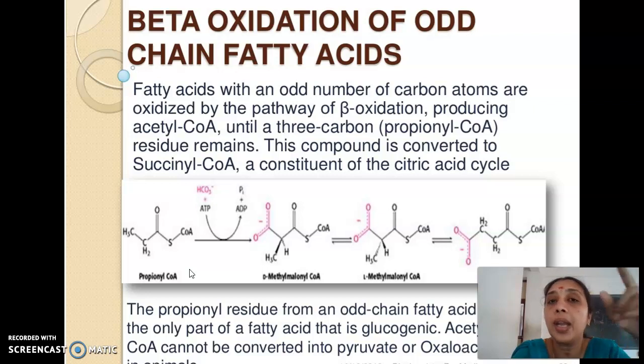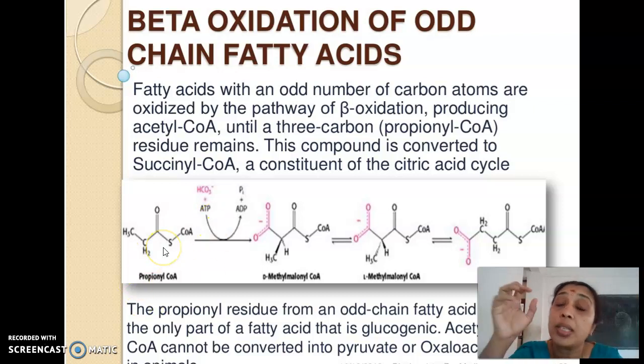In 7 rounds we'll be having acetyl-CoA molecules, right? That is 7 2s are 14, not 7, 8 rounds. 8 2s are 16, 16 plus 3, 19. The last one will be what? The last round of beta oxidation will be yielding 3 carbon propionyl-CoA. About 16 plus 3, 19 carbon atoms. Okay, so that is how the beta oxidation of fatty acids will be taking place.